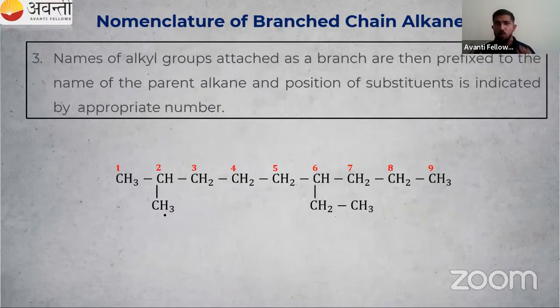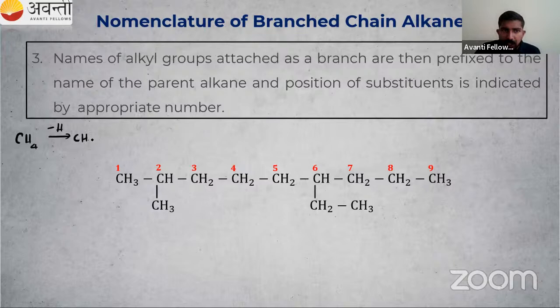Then some more rules. So what is the rule? We have to name the branched chain alkanes. Initially, for straight chain alkanes, we numbered them. Now branches are coming. So how to give the number for the branches? Read the point, names of alkyl groups. We have studied what this alkyl group is. From methane, we get the methyl group, right? So CH4 we have, then I remove one hydrogen, then I will get the CH3 group with one free valence.